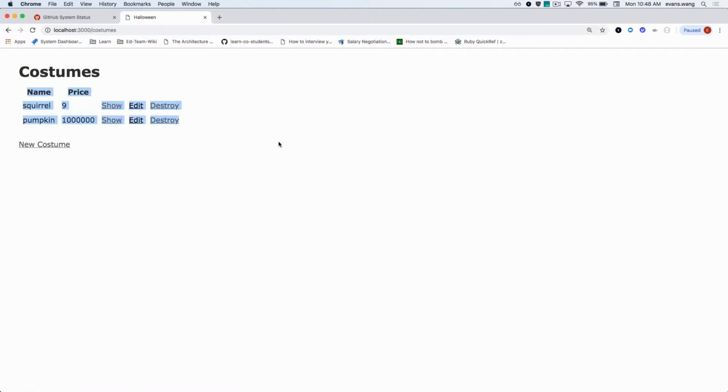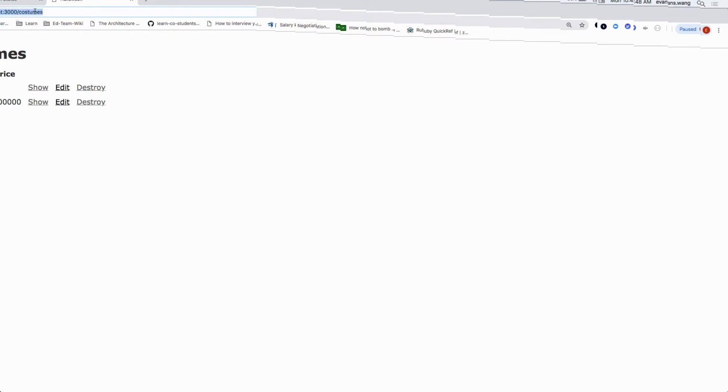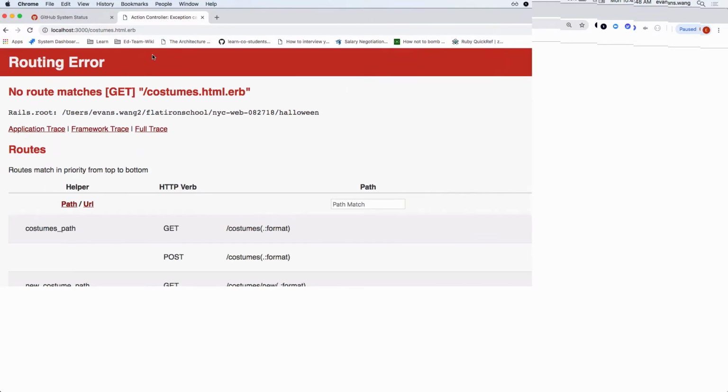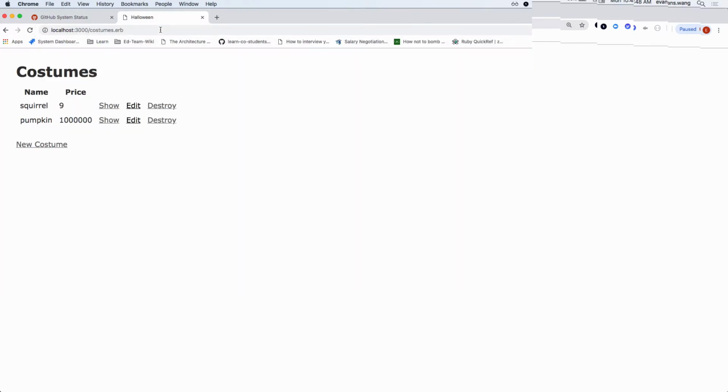So I have this index page, right? Now let's take a look. What is this exactly? What am I being served up here in costumes? Index, right? Index dot what? Dot HTML dot ERB. So if I hit enter, what should come back? Same page? Just kidding. No, it doesn't like that. I think it's just ERB. It used to be HTML.erb. Now it's just ERB, right?